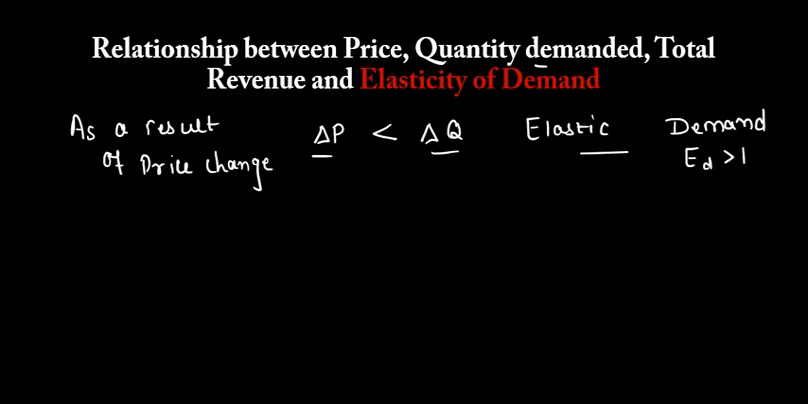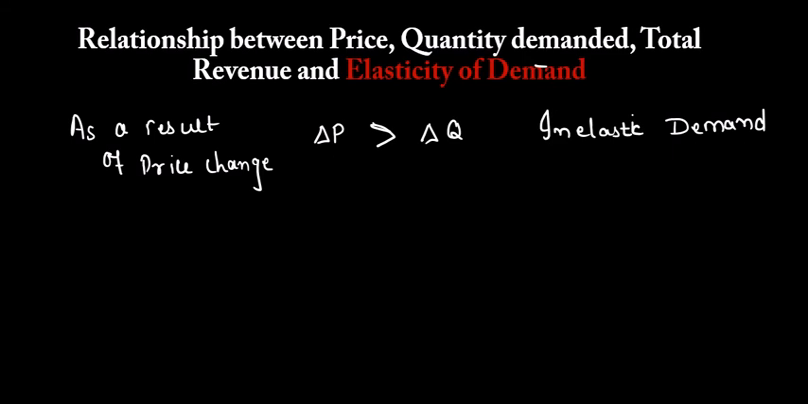That actually signifies that demand is more flexible in this case, or in other words we can say that demand is more powerful. But when, as a result of price change, the change in quantity demanded is less than the change in price, the demand would be inelastic, or we would say elasticity of demand is less than 1. So in this case you can see that demand is less flexible, and price is more powerful in this case.